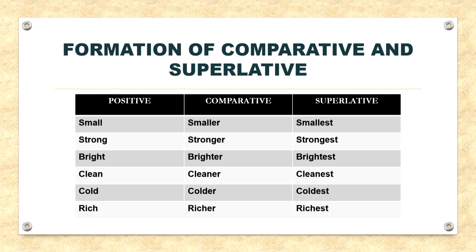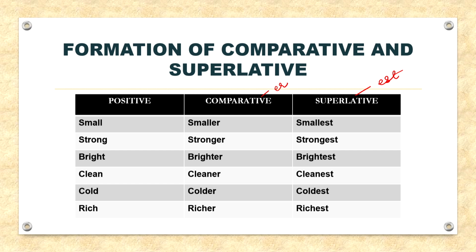So, most adjectives of one syllable and some of two form the comparative by adding er and the superlative by adding est to the positive. So, in comparative er is added and to form superlative est is added.